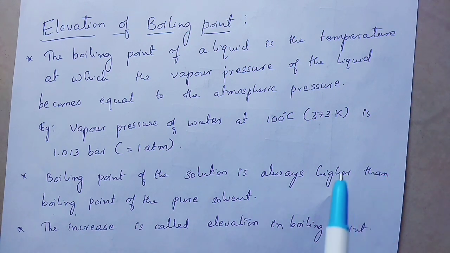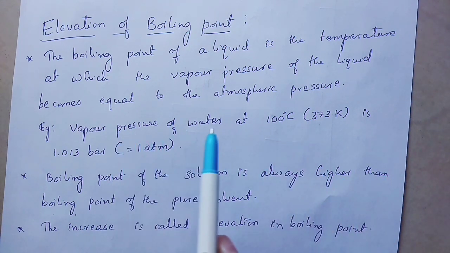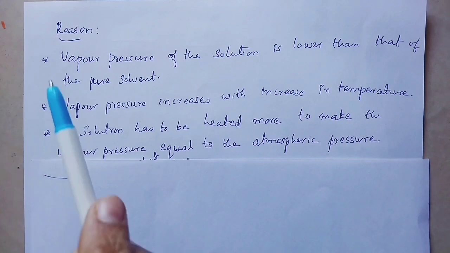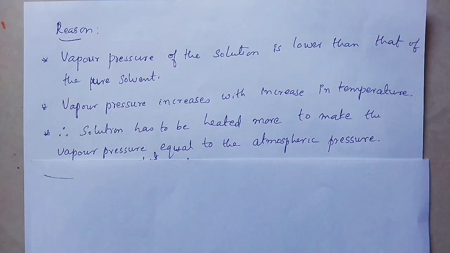Why is it so? Because at that temperature, vapor pressure of water becomes equal to atmospheric pressure, that is 1 atmosphere or 1.013 bar. So this temperature is called the boiling point of a liquid. Boiling point of a solution is always higher than boiling point of the pure solvent, and this increase is called elevation in boiling point, or that difference between boiling point of pure solvent and solution is called elevation in boiling point. We will see the reason for elevation in boiling point now.